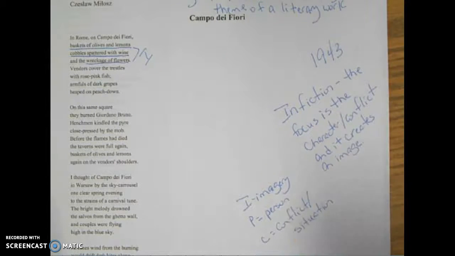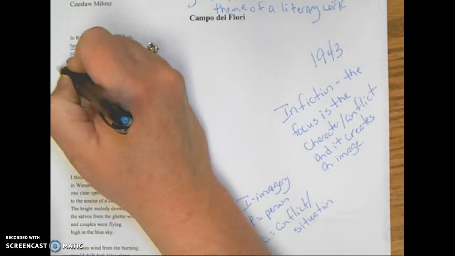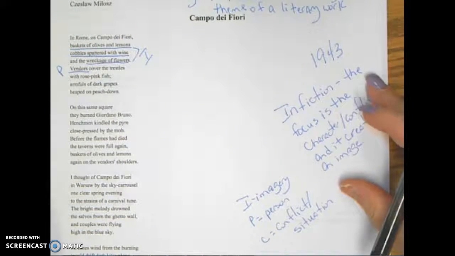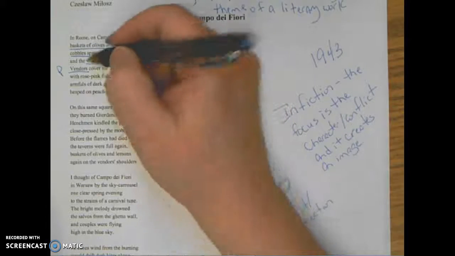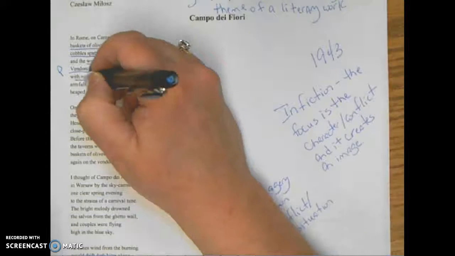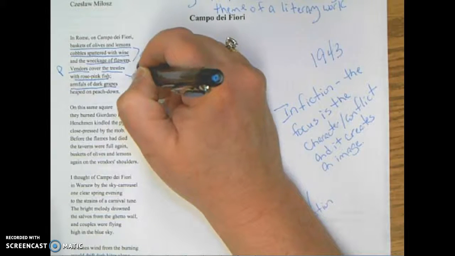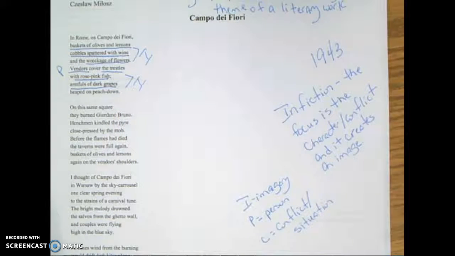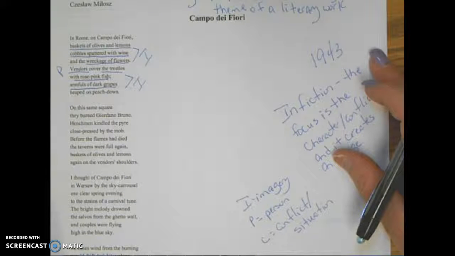Next we have a person. We have vendors, people who sell things. And that covers the trestles with rose-pink fish and armfuls of dark grapes. Here again, that creates imagery, so you know what's happening there. So we're going to move on to the second stanza.